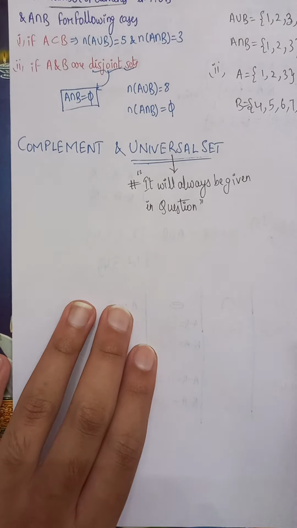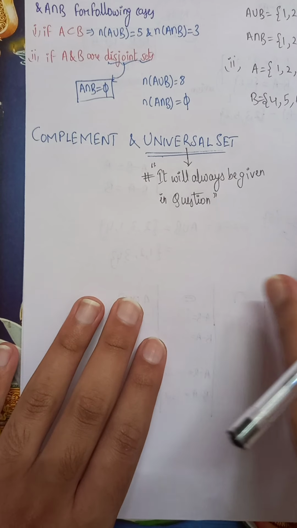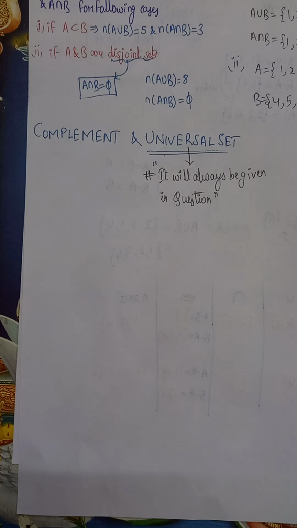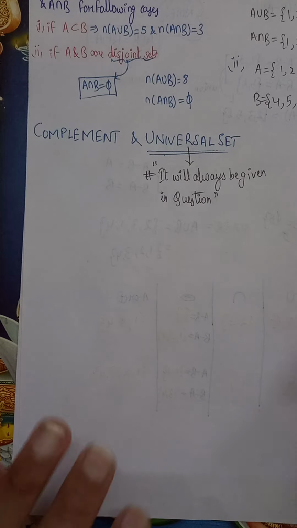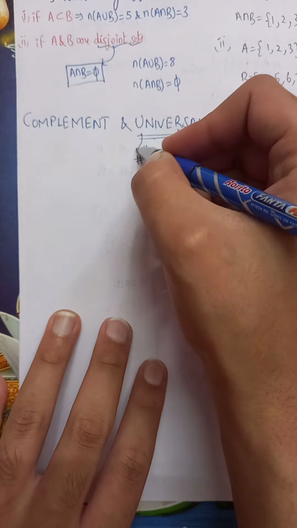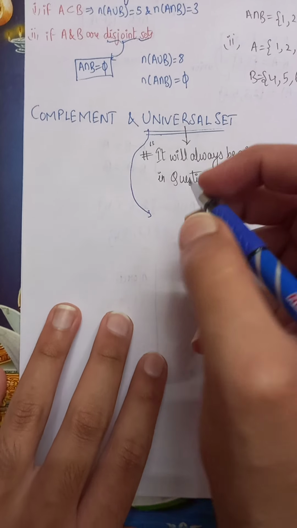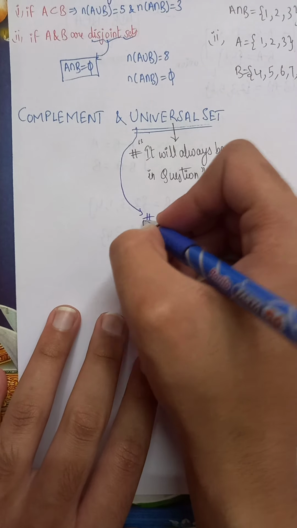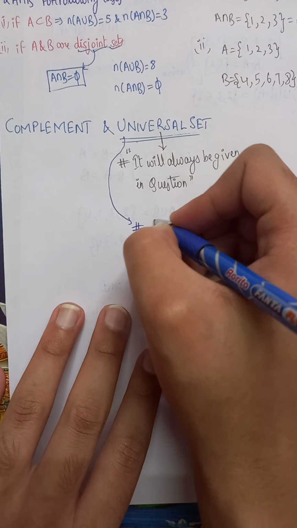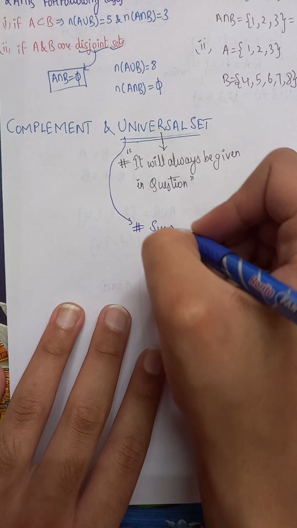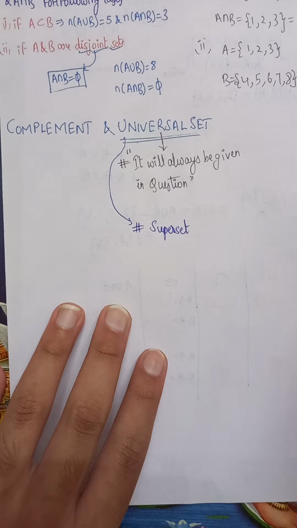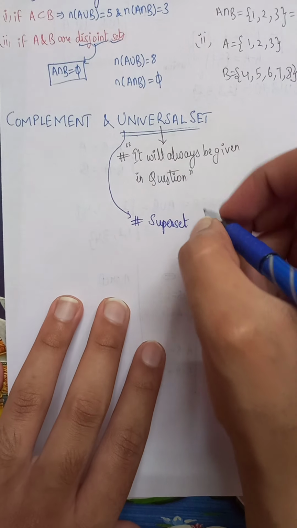He'll give you set A and set B, and he'll give you a set and name that as the universal set.